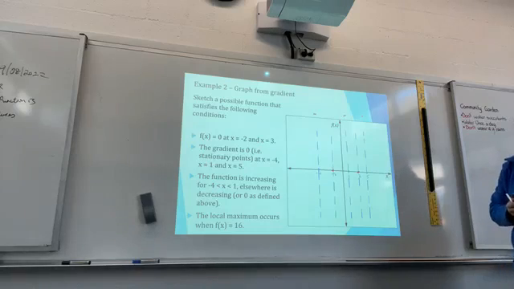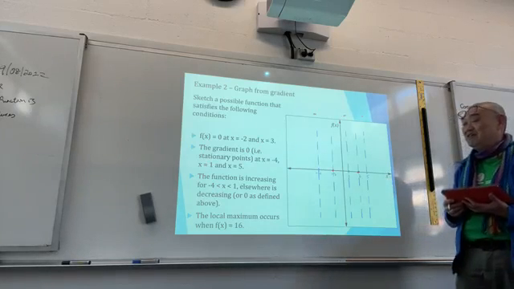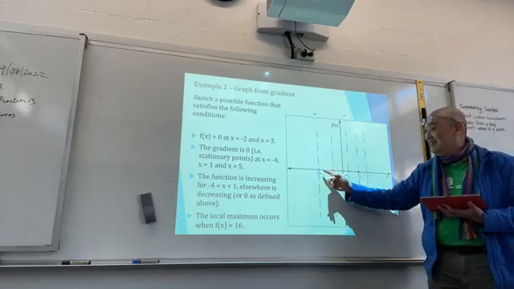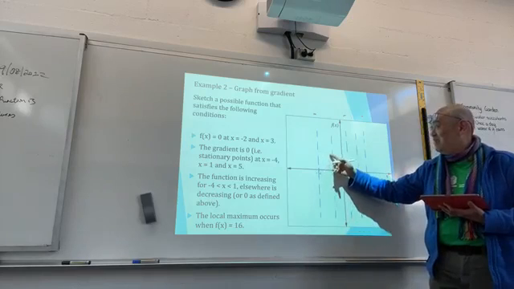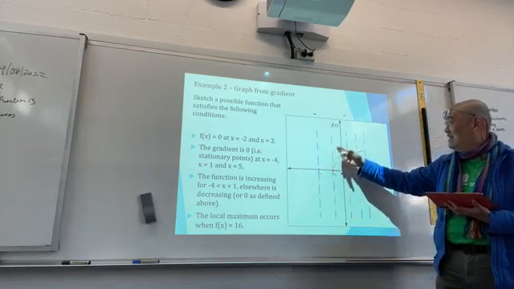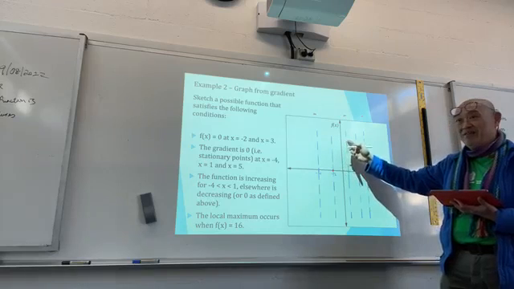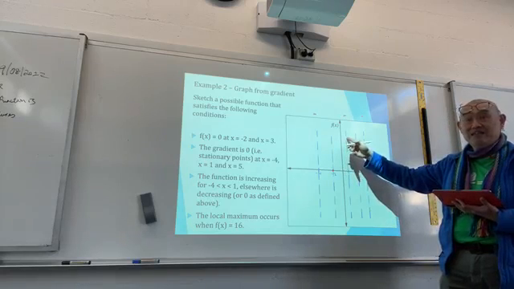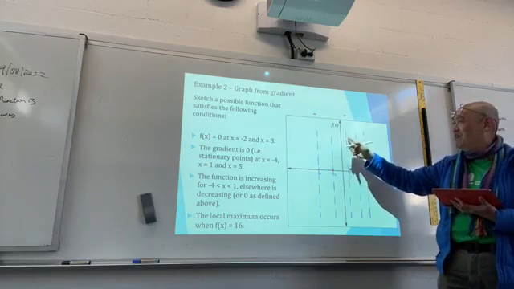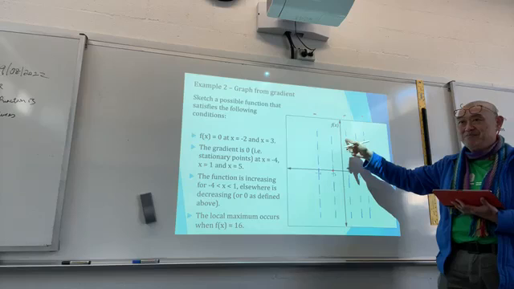But how is it maximum at 16 where it's only increasing? It's just given to you, that's all. The local maximum occurs when f(x) equals 16. But it says elsewhere it's decreasing. So what happened is, you will see that from here to here, it's increasing, and then somewhere here it will come down, because that's a point of inflection. That will be your local maximum at 1.